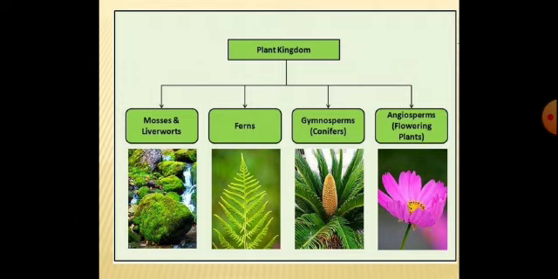Fern is a pet name for a group of plants, that is Pteridophyta. All the plants in the Pteridophyta are commonly termed ferns. And the other group is conifers. Conifer is a pet name for the group of plants, that is gymnosperms. Gymnosperms are called conifers.